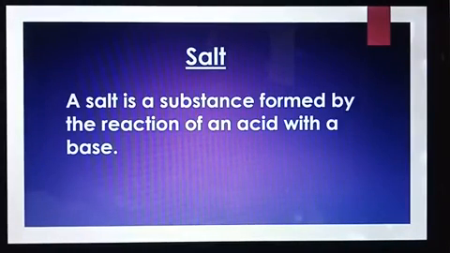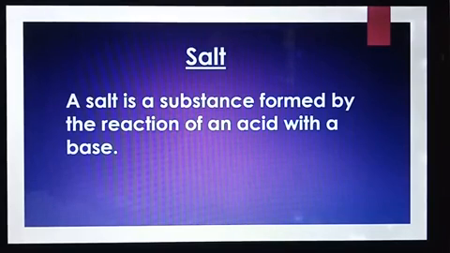Let me repeat. Here we discuss salts. What is meant by salt? A salt is a substance formed by the reaction of an acid with a base. Example, sodium chloride.